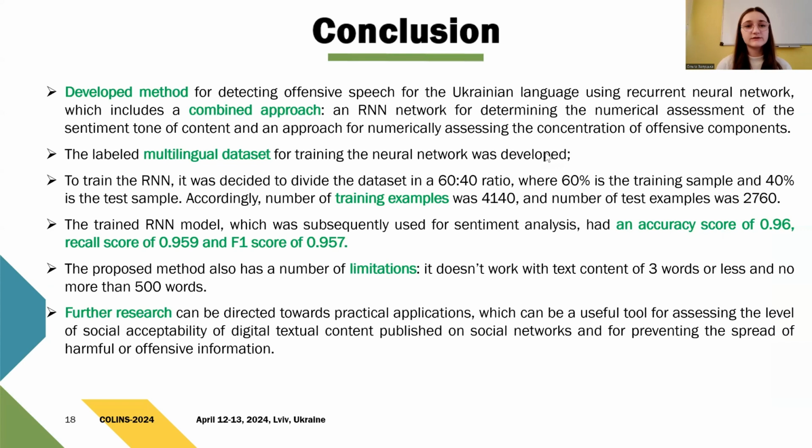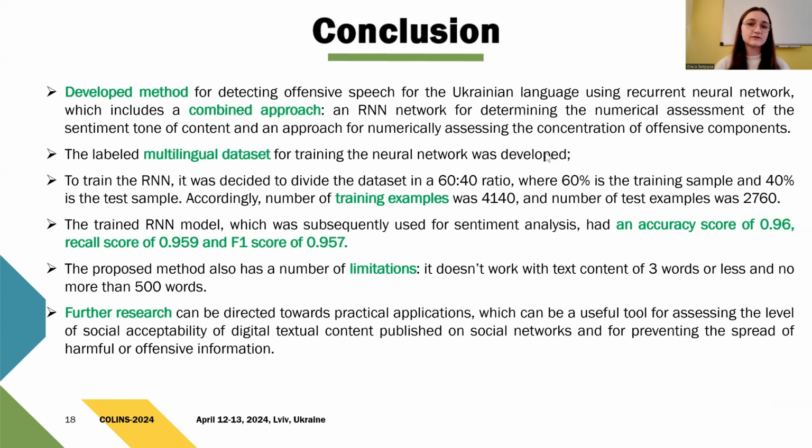So, we developed models for detecting offensive speech for the Ukrainian language using recurrent neural network, which includes a combined approach: the RNN network for determining the numerical assessment of the sentiment tone of content, and an approach for numerically assessing the concentration of offensive components. Also, the labeled multilingual dataset for training the neural network was developed.